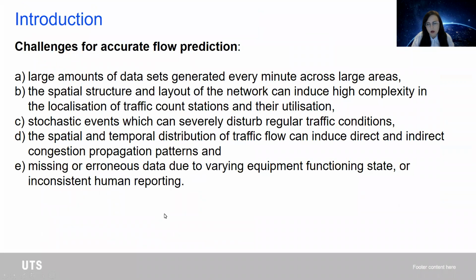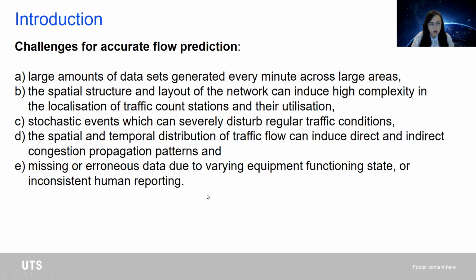So why is it hard to have good, accurate traffic flow prediction? First of all, because large amounts of data sets are being generated at a very high frequency in general for monitoring all sorts of traffic networks. Also, the structure of the network can be very convoluted and complicated, and this can introduce high complexity. Also, we have stochastic events, random traffic disruptions that can occur all the time, which makes things very unpredictable.